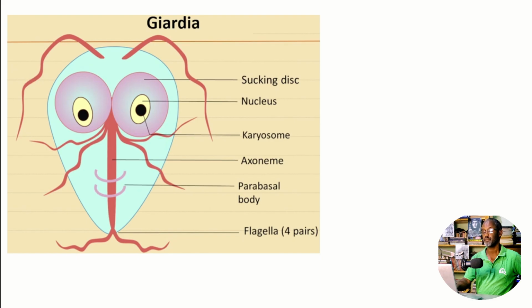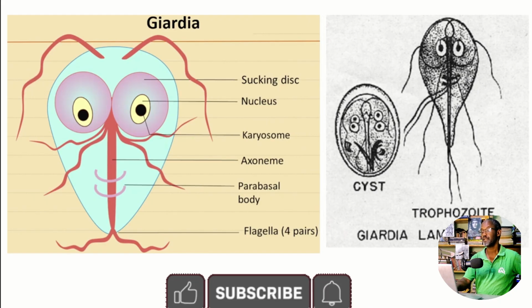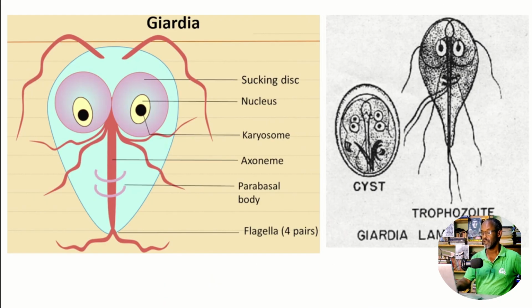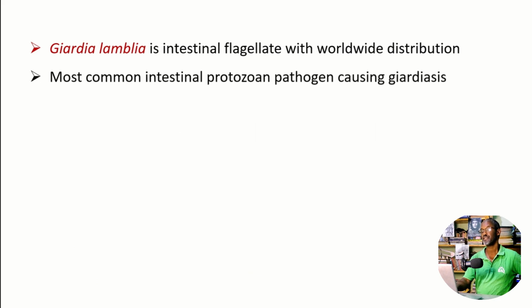Don't forget about these particular organelles which are not common to other cells. You can see here, this depicts the trophozoite and the cyst forms of Giardia lamblia. Giardia lamblia is an intestinal flagellate with worldwide distribution, of course. It is the most common intestinal protozoan pathogen causing giardiasis. Yes, transmission is by the fecal oral route.